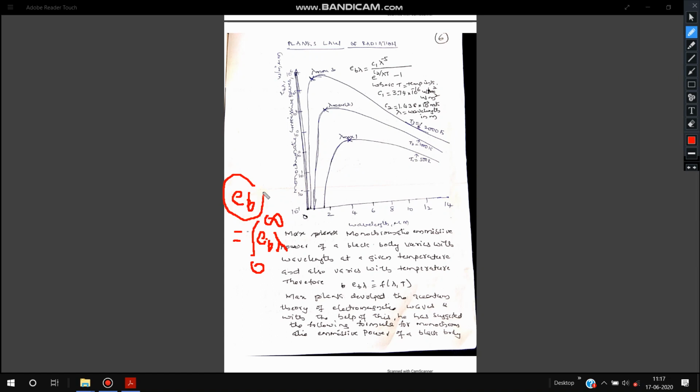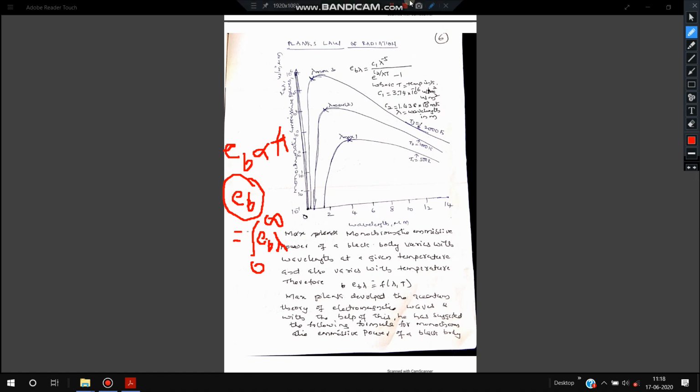The law says that the total emissive power emitted by a body is proportional to the fourth power of absolute temperature.